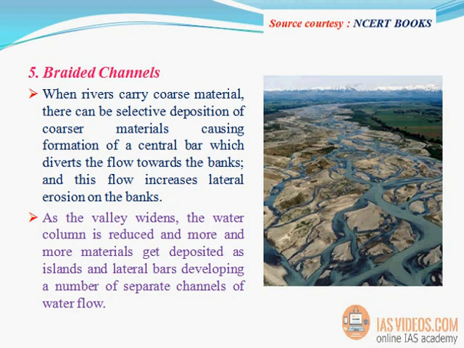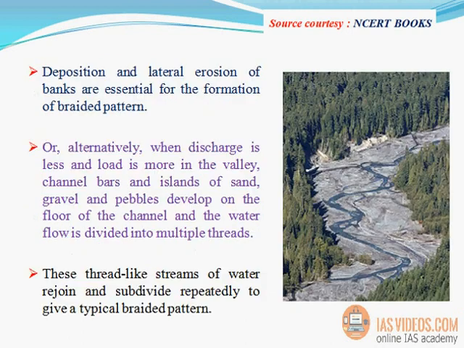As the valley widens, the water column is reduced and more materials get deposited as islands and lateral bars, developing a number of separate channels of water flow.